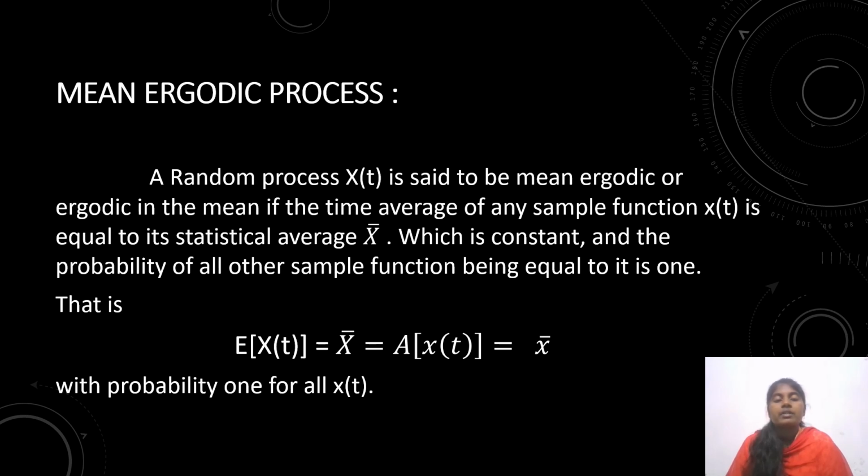Mean ergodic process. The random process x(t) is said to be mean ergodic, or ergodic in the mean, if the time average of the sample function x(t) is equal to its statistical average X bar, which is constant, and the probability of all other sample functions being equal to it is 1. That is, E[x(t)] = X bar = A[x(t)] = x bar, with probability 1 for all x(t).